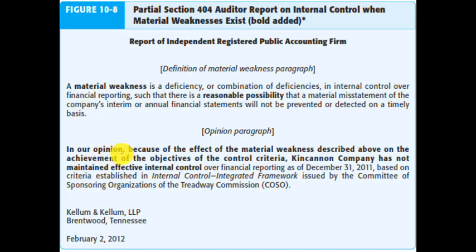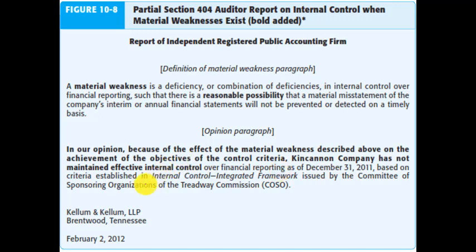In our opinion, because of the effect of the material weaknesses described above on the achievement of the objectives of the internal control criteria, the company has not maintained effective internal control over financial reporting. Here the auditor is reporting that we have a material weakness in the internal control system, and that the company is not maintaining an effective internal control.